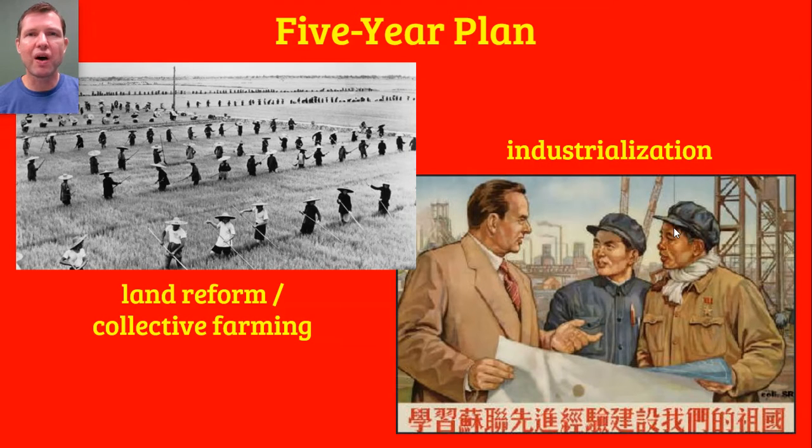And the reason why is that Mao did not take all of the surplus. He did not take all of the surplus away from the peasants. Remember, the problem with Stalin's approach to collective farming was if you produced any additional grain above and beyond the bare amount that you needed to survive, Stalin or the Soviet government was going to take that and sell it and use the money to build factories.